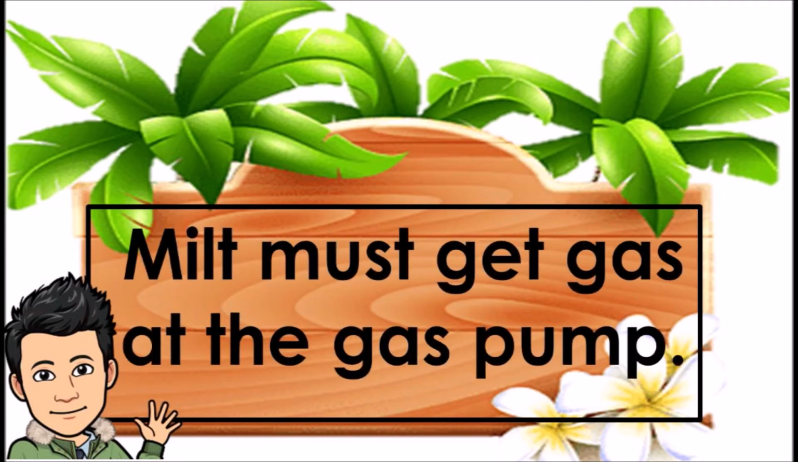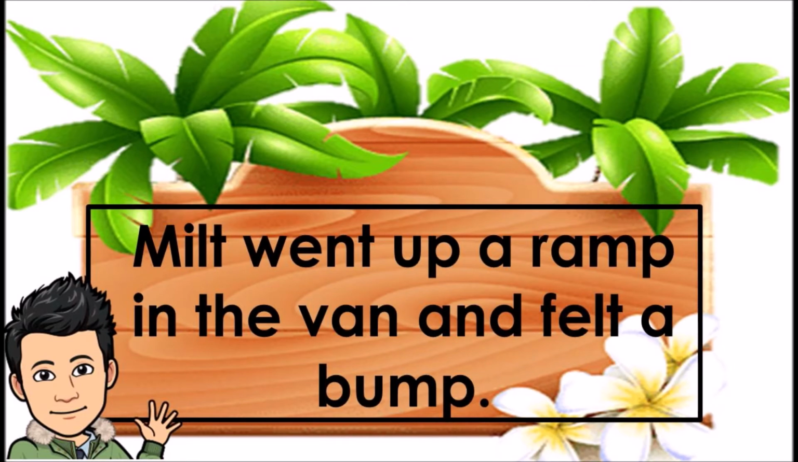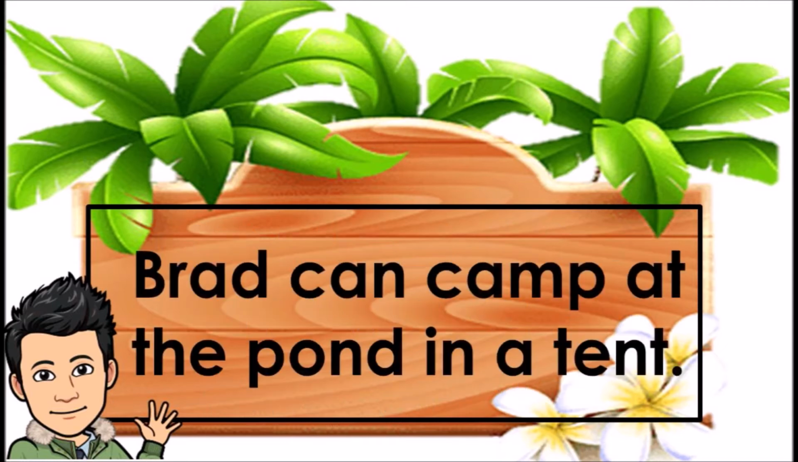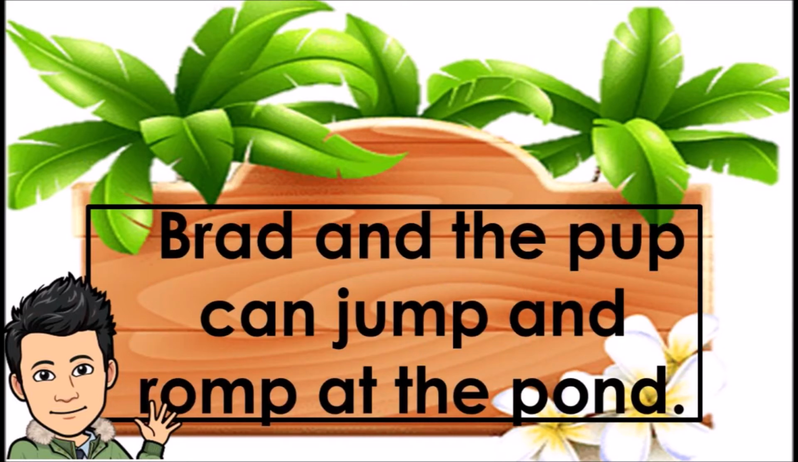Milt must get gas at the gas pump. Milt went up a ramp in the van and felt a bump. The bump on the ramp was a big lump of mud. Brad can camp at the pond in a tent.